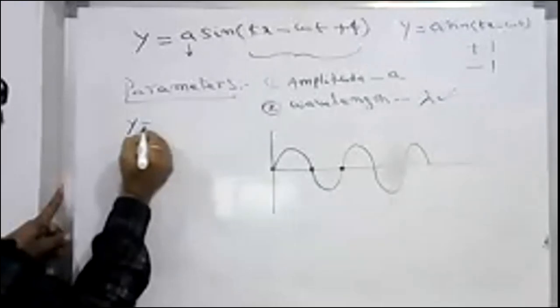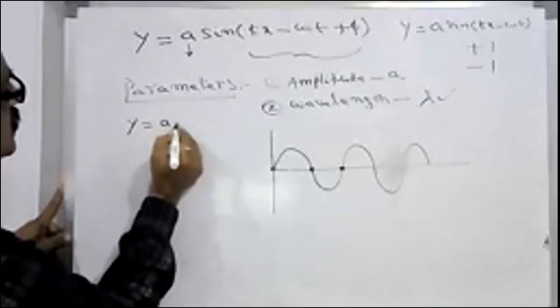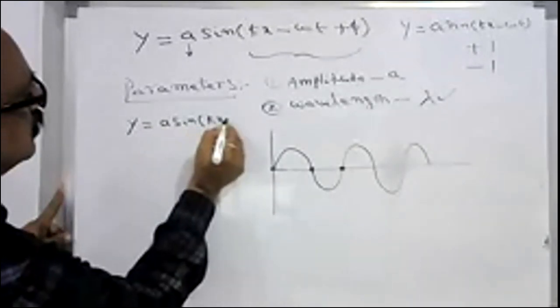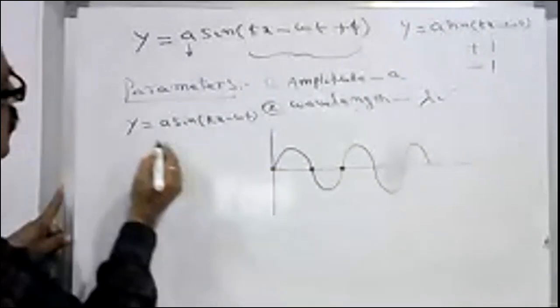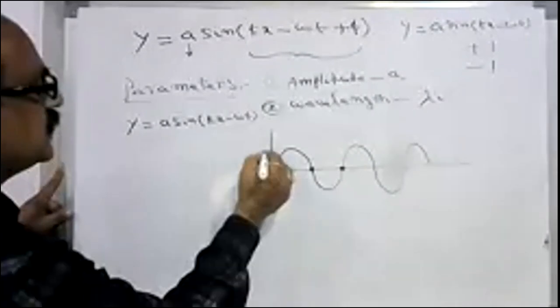In this case, the progressive wave is y equals a sin(kx minus omega t). Phi is already made 0. Now what I am going to do is take t equal to 0 for this particle.